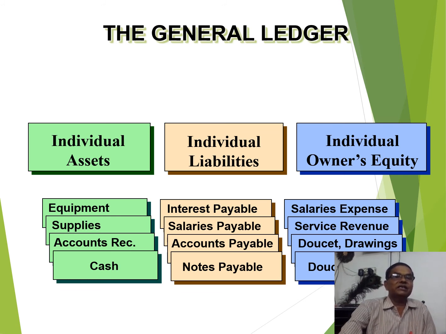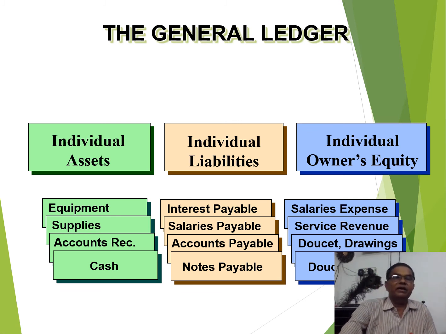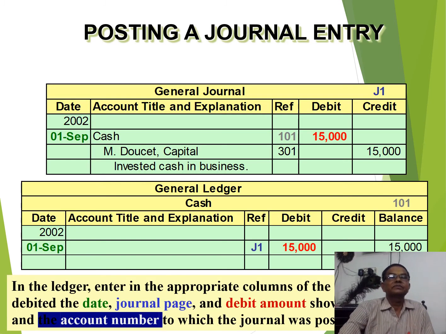Individual assets include equipment, supplies, accounts receivable and cash. Liabilities include interest payable, salary payable, accounts payable, notes payable, and the owner's capital includes all the expenses and revenue. We have already examined it in our previous slides.